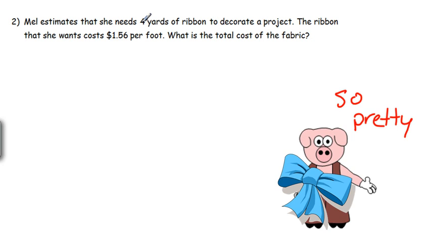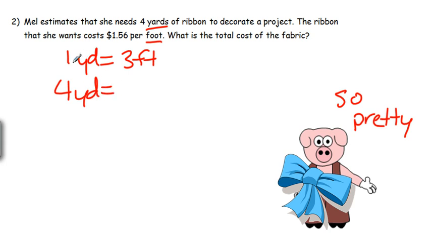Let's figure it out. So 4 yards of ribbon costs $1.56 per foot. Well, we can see yards, we've got feet. That's not going to work. So let's say, how many feet are in 4 yards? Well, 1 yard is 3 feet. So that means that 4 yards would have to be times 3. 1 times 3 is 3. So we'd have to do 4 times 3, and 4 times 3 is 12. So if she has 4 yards, that means she has 12 feet that she needs.